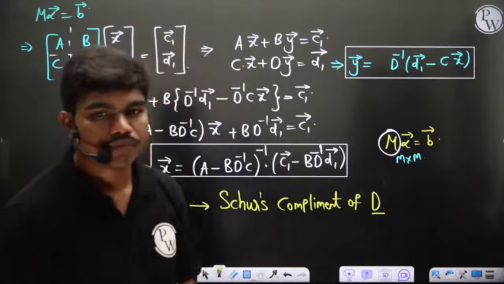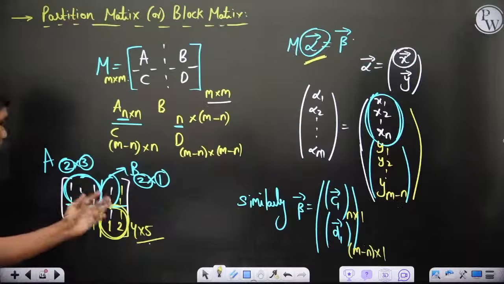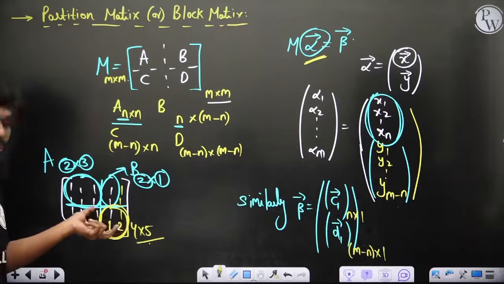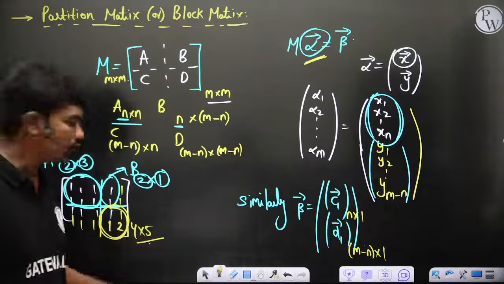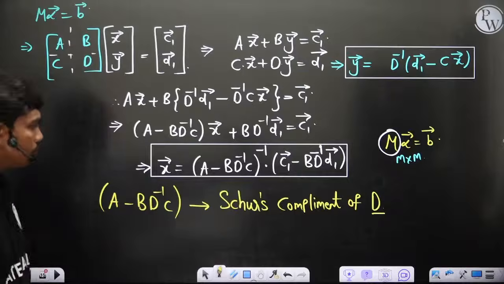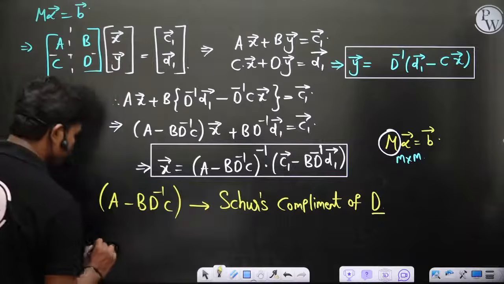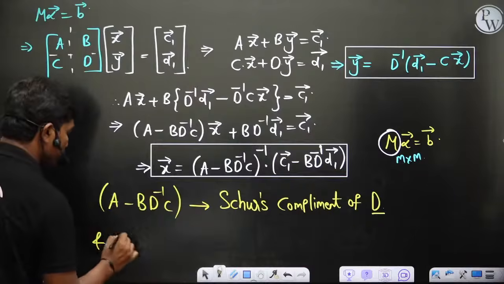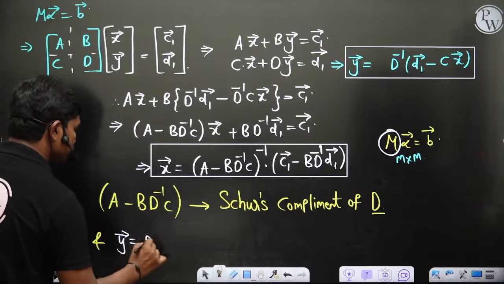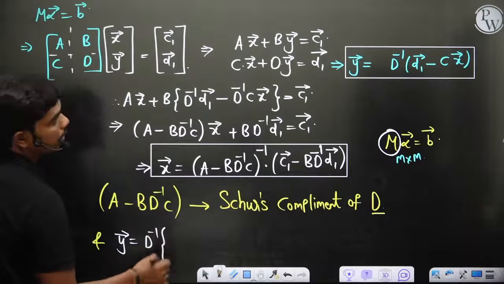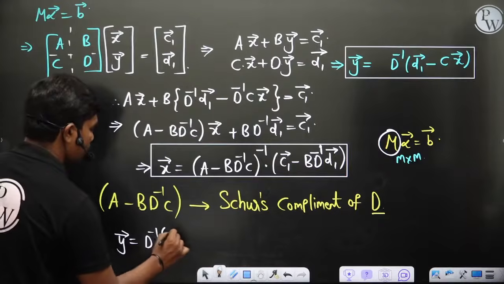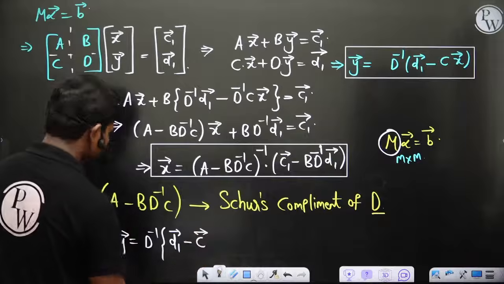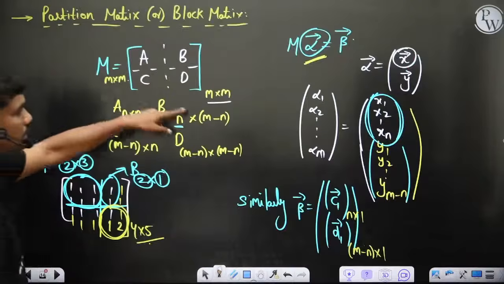Examples of this, which is what I have told you just now. Let's say you have a matrix like this, then you can take out some part of it and calculate the inverse and then apply these rules. Let me write for Y also: Y bar is equal to D inverse times D1 minus C times, and this is C1 and D1.